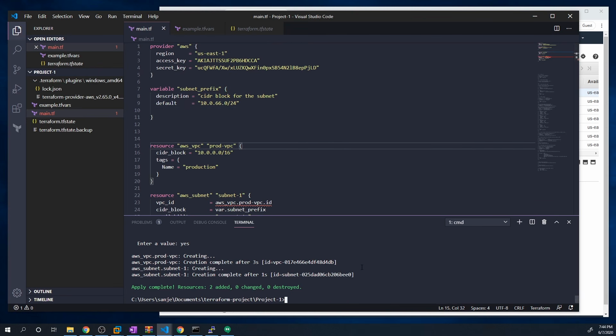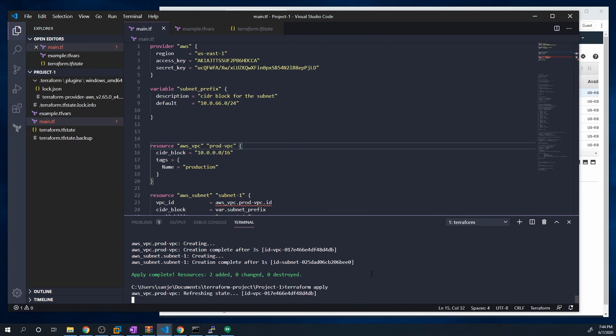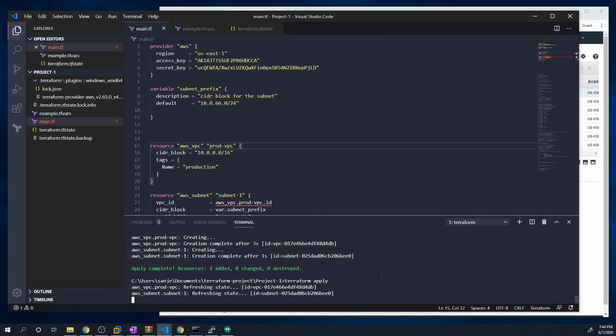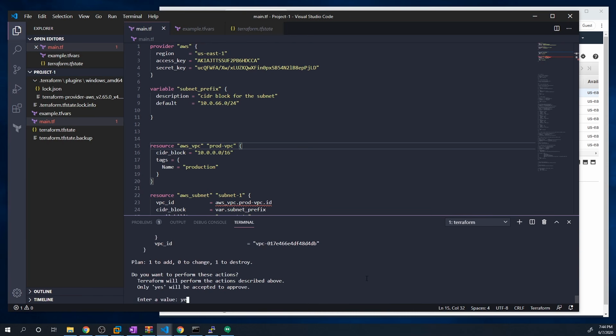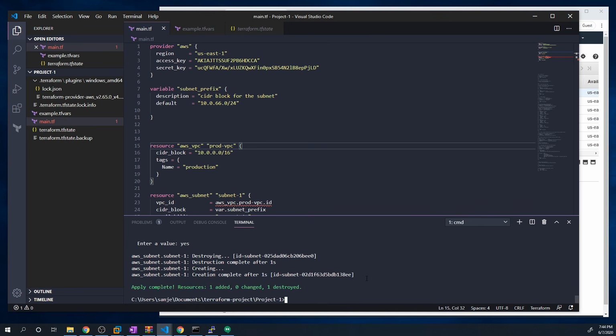So once we save that, we can then do a Terraform apply. And there you go. So even without having a value assigned to that variable, you can see that it still ran.